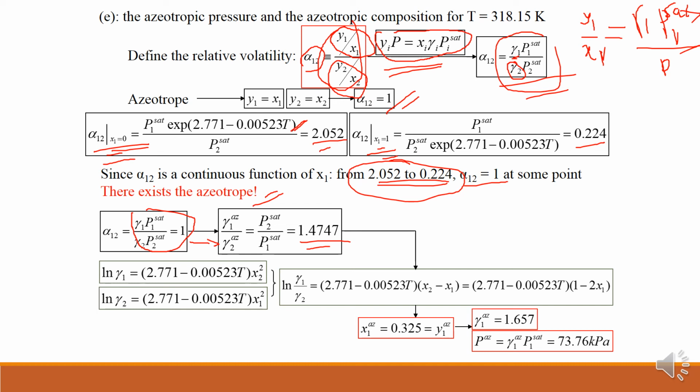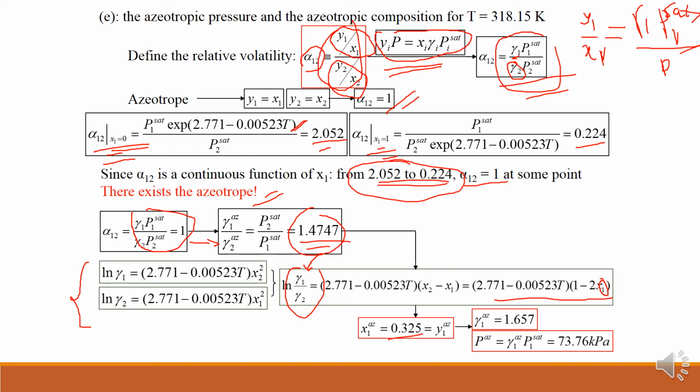If we have these two equations, just take a difference between these two, and you will have this particular equation. And then gamma 1 upon gamma 2, since there is an azeotrope, I will put this particular value here. As soon as I put this value here, I will get x1, and that x1 is 0.325, and that is equal to y1.